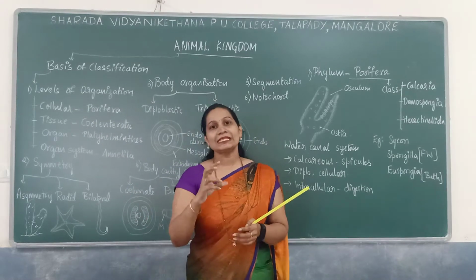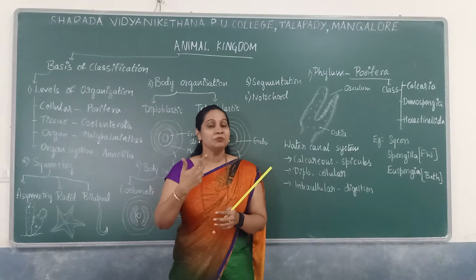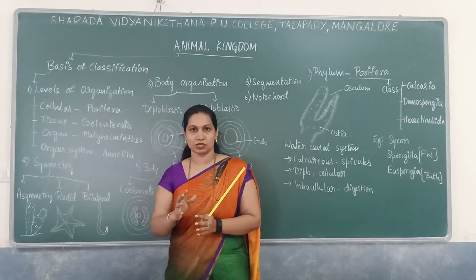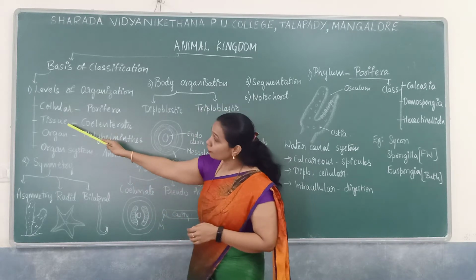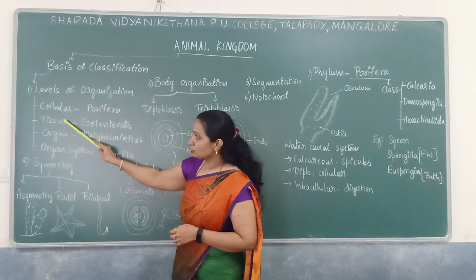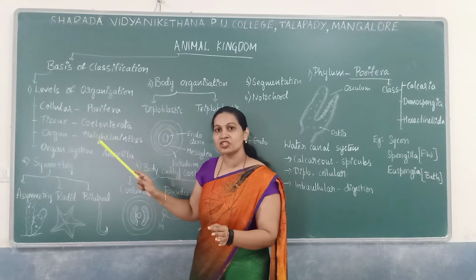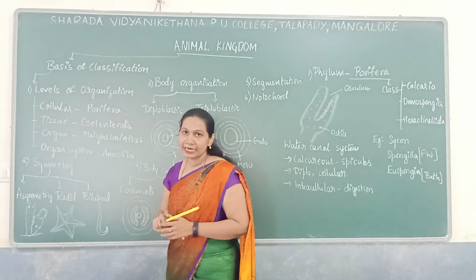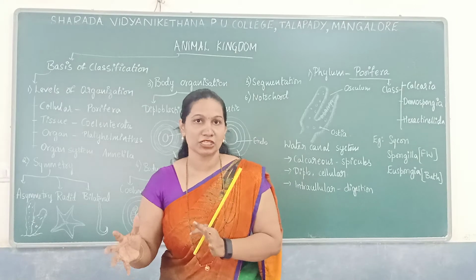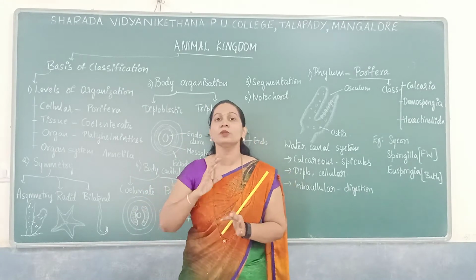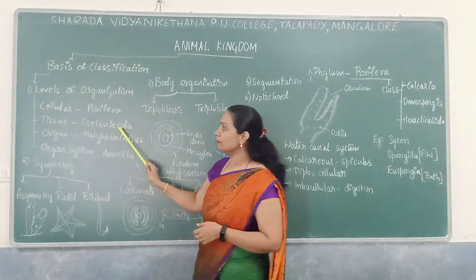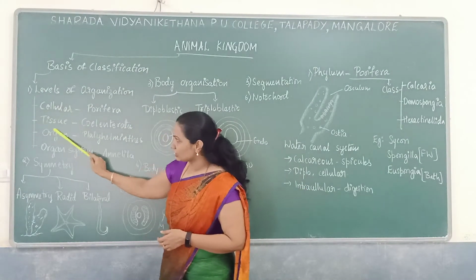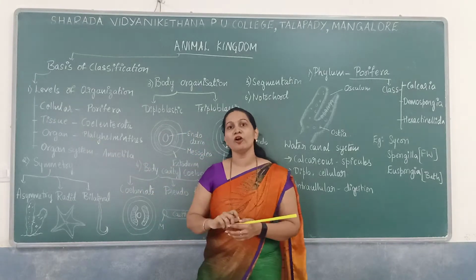Next is the tissue level of organization. Similar cells having the same origin and performing similar functions combine to form a tissue. Here the organism is made up of a group of tissues, and all the body functions are done by tissues. Example: phylum Coelenterata.